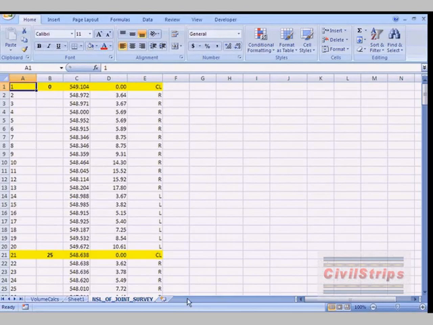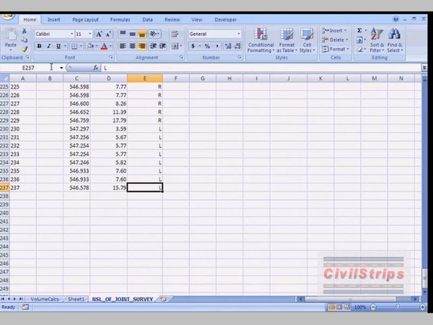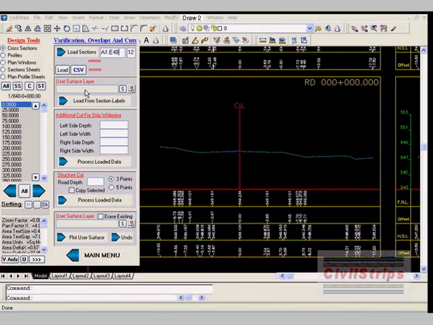We have the contractor's data collected by level machine in an Excel worksheet opened in the background. We will activate our required data sheet and find the range of data. For our exercise it will be A1 to E237. We will type the address of our range and load section data by clicking on its button. If we do not have the Excel application, then we can also use CSV files for loading data.